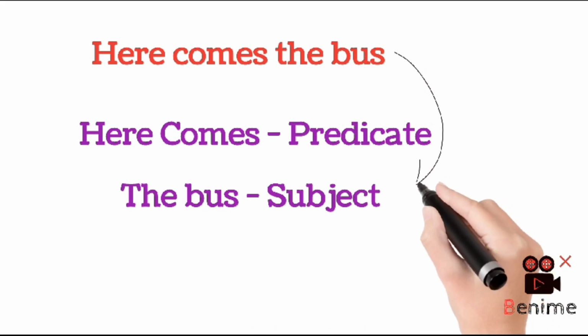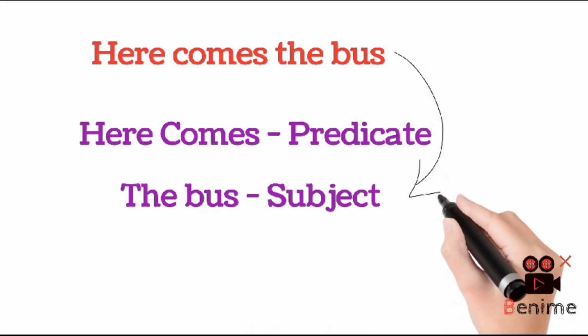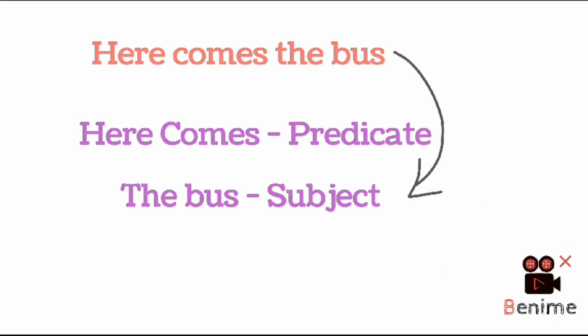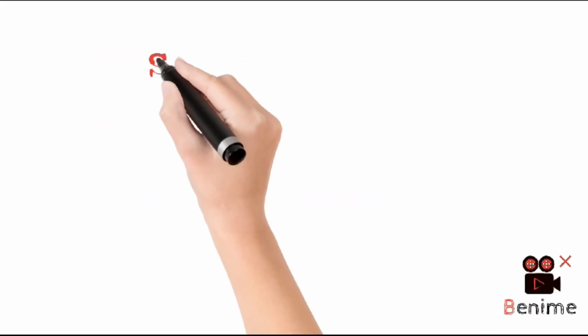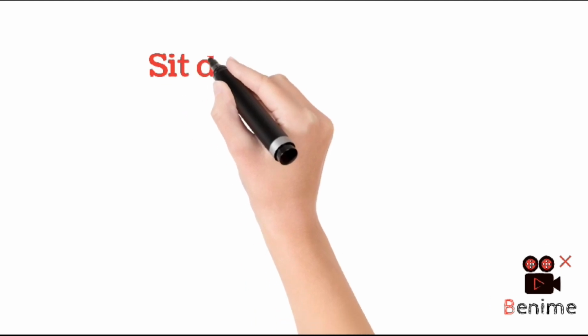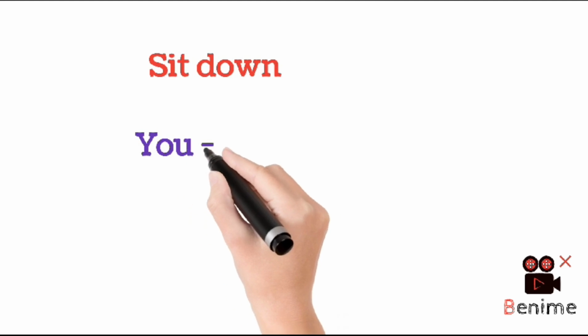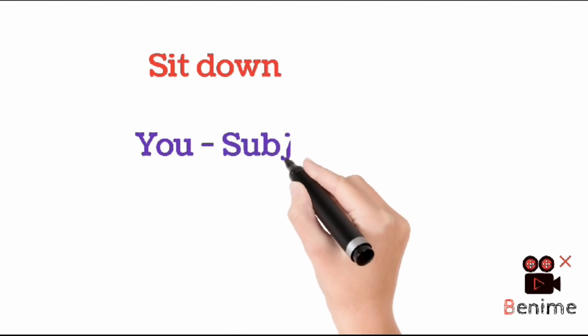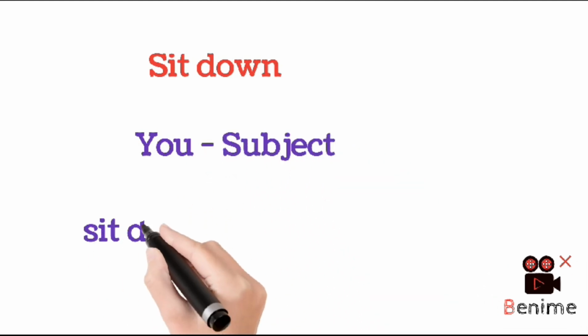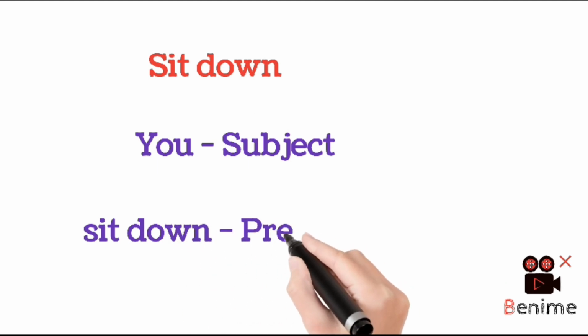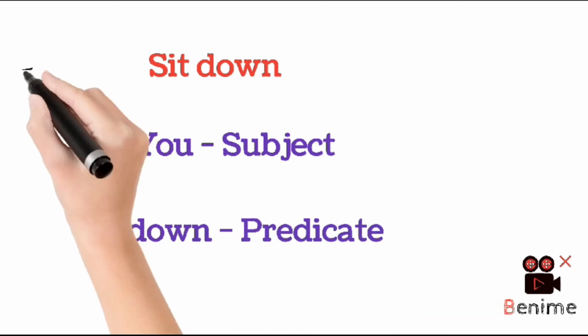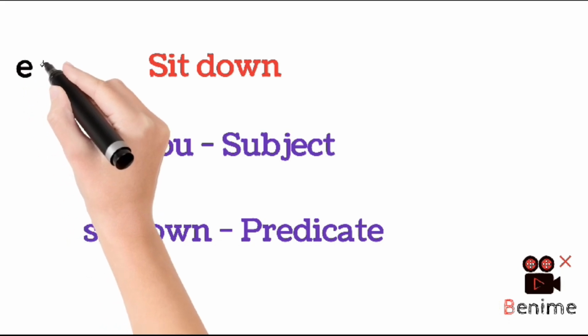And one more point, in imperative sentences, you is by default the subject. Example, sit down. In this example, if someone asks you what is the subject and what is the predicate, you must remember that in an imperative sentence, the subject is by default you and sit down is the predicate here.